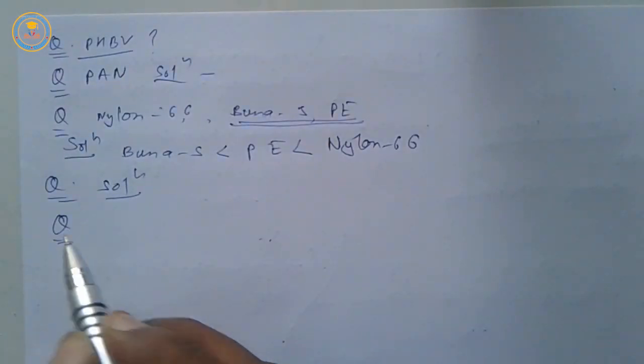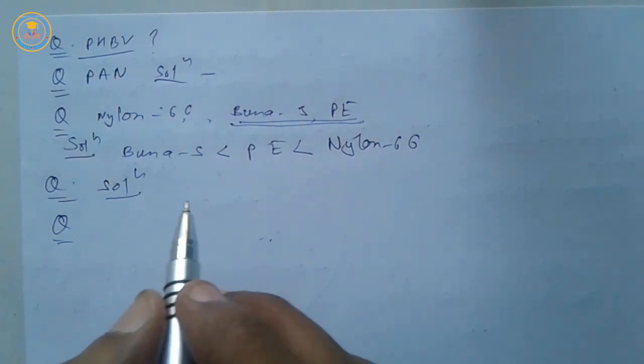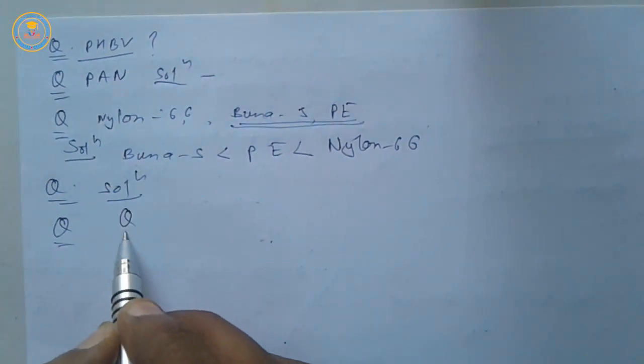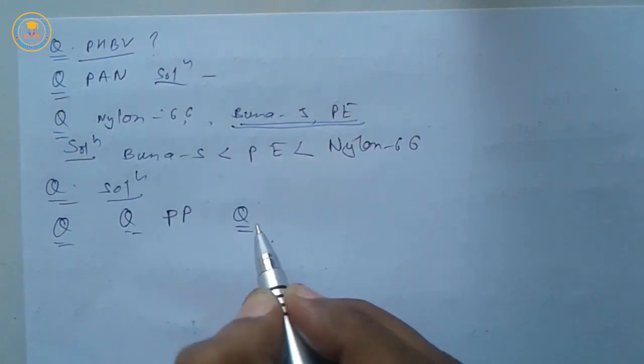Now we take some questions for homework. Which polymer is used in formation of bioplastic? Next question for homework. Give the structure of PP, that means polypropylene.